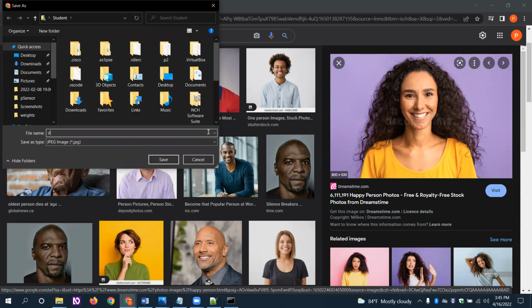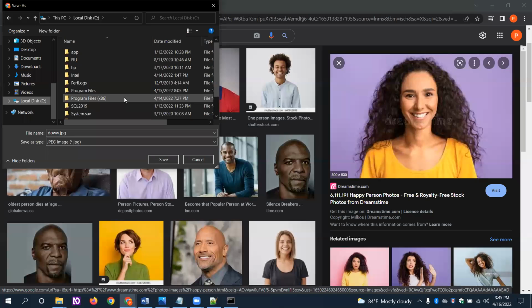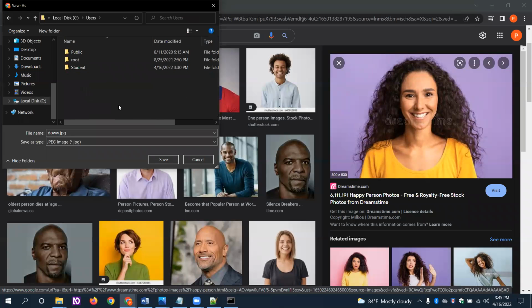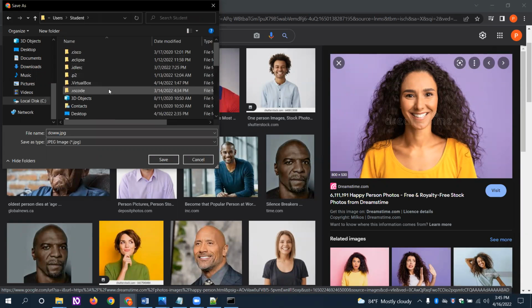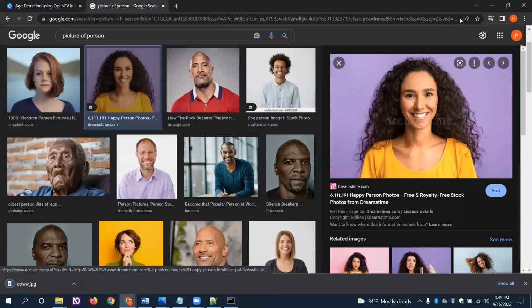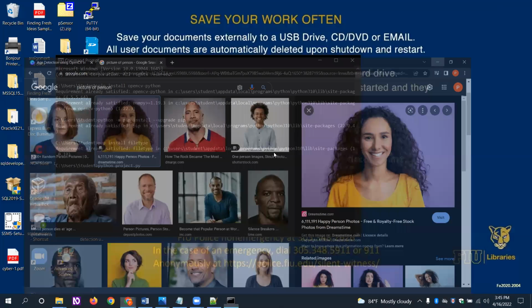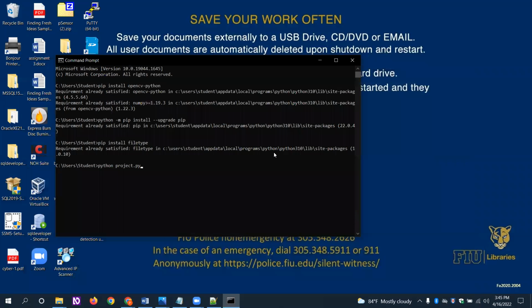Okay, dow.jpg. I am saving this in the student file because we should access this from there. So I'm saving here, done. Now I'm going to implement the age prediction of the person: python project.py and dow.jpg.